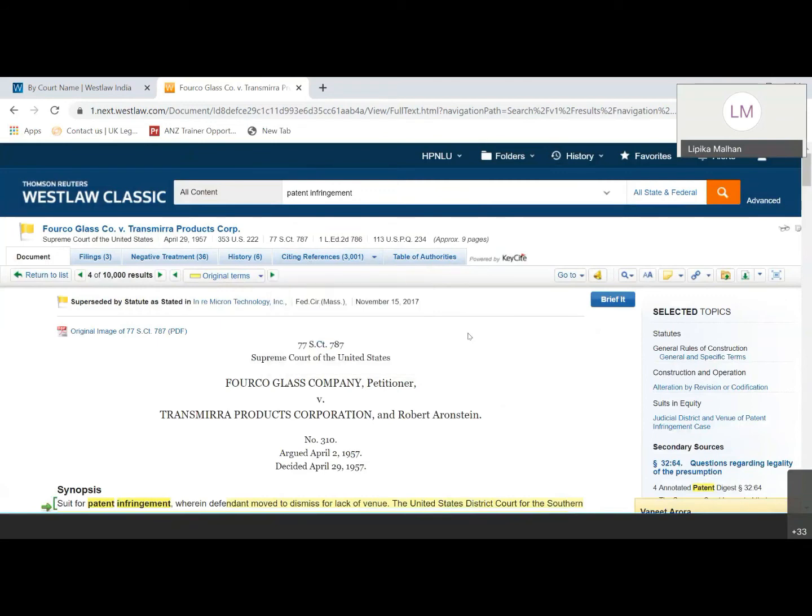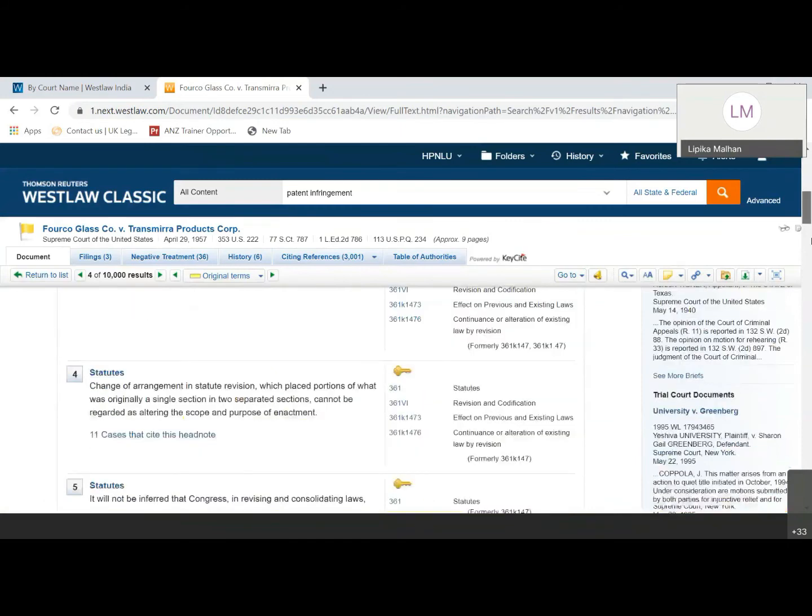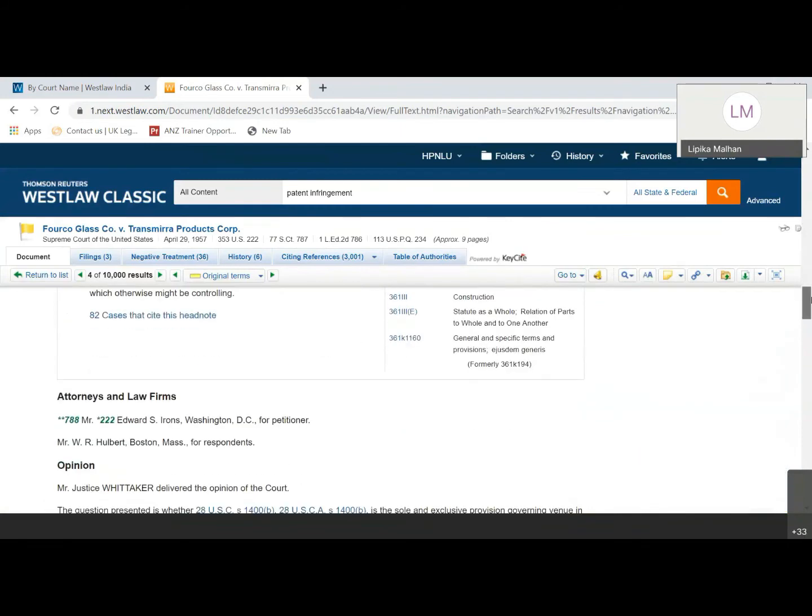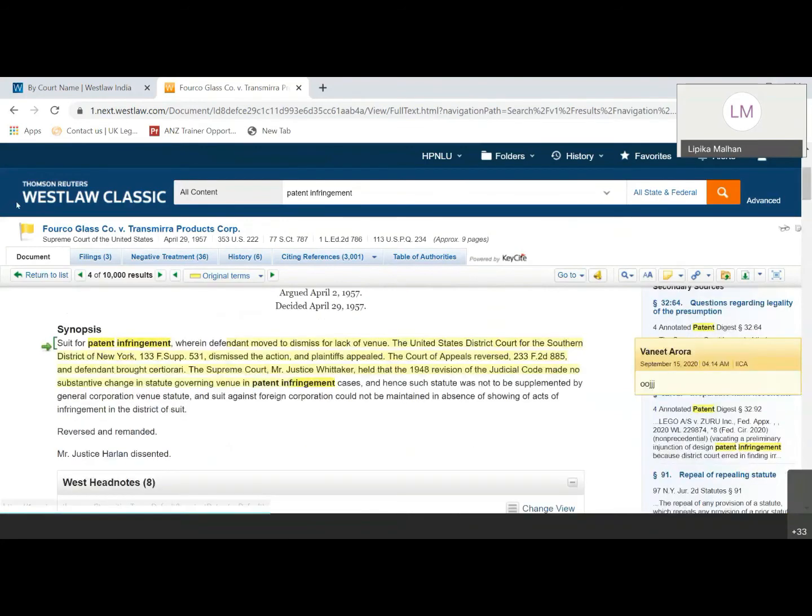And to download, email or save this document, you can simply go ahead and click on the delivery menu here. There is a drop down which is given here. So there is an email, print, download option which is provided. And this is how a US document will appear. I'll just go back to the home page.